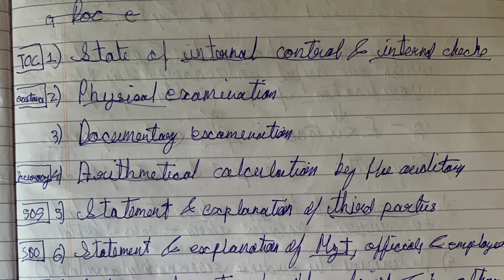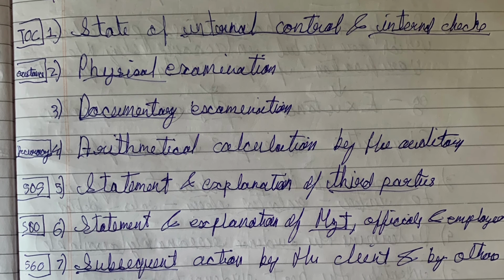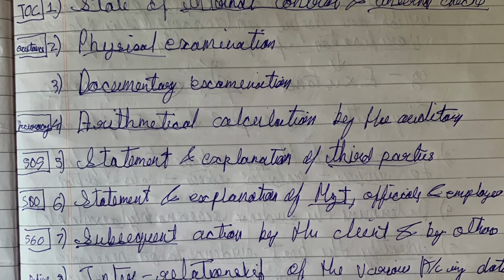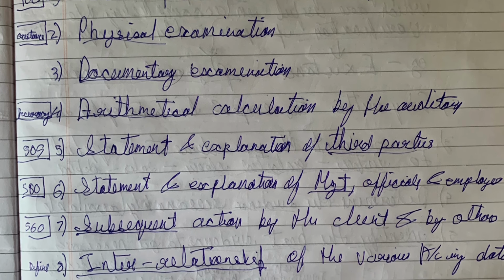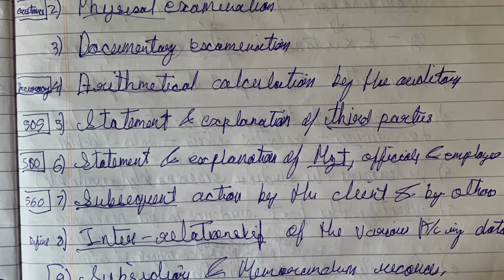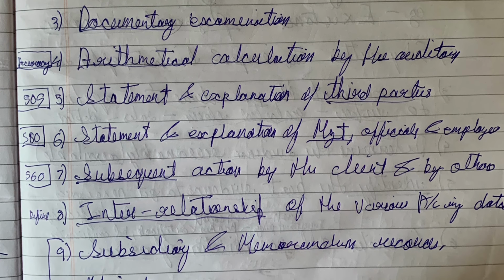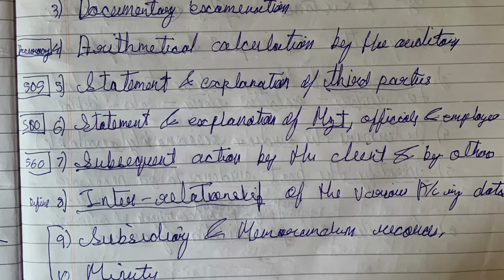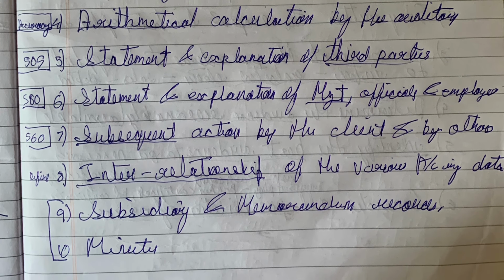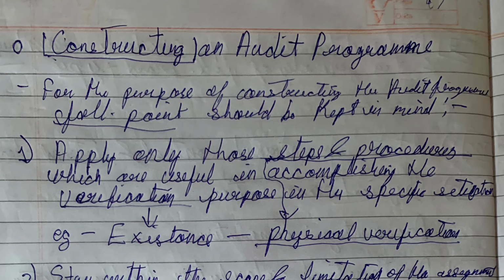Physical examination, documentary examination, arithmetic accuracy by the auditor, statement and explanation of third party, statement and explanation of management, officials and employees, subsequent action by the client and others, interrelationship of various accounting data, subsidiary and memorandum records and minutes. Ten points, very easy. Now let's move to the next question, that is construction of audit program.